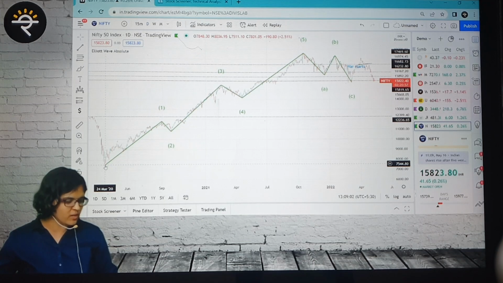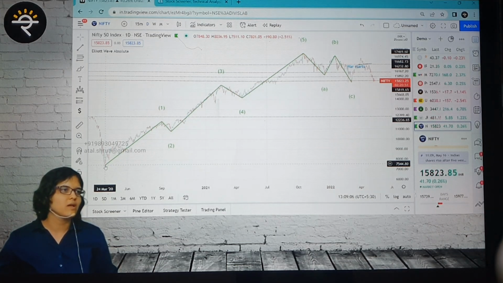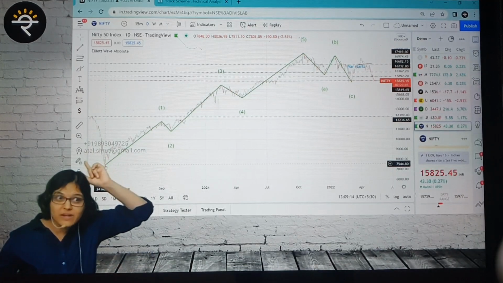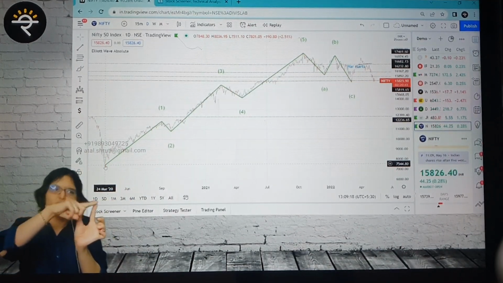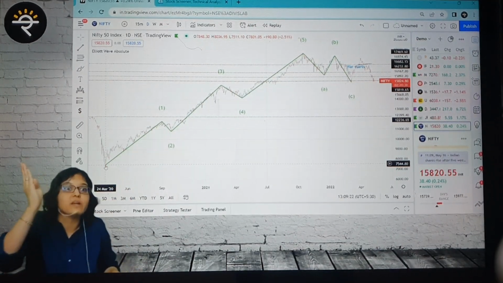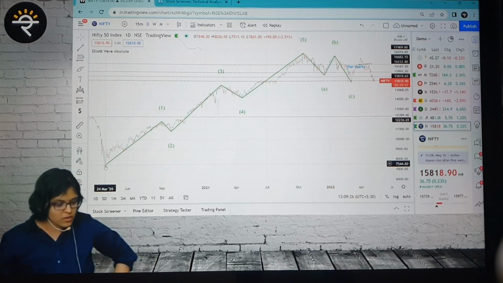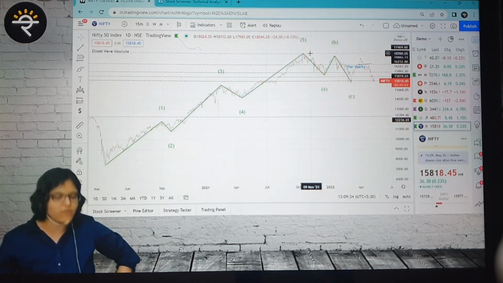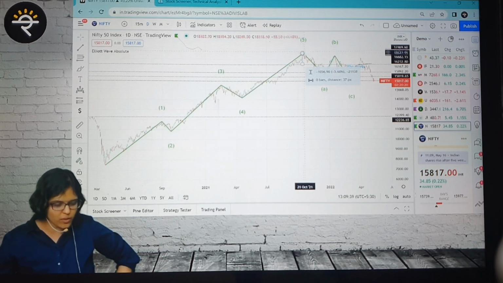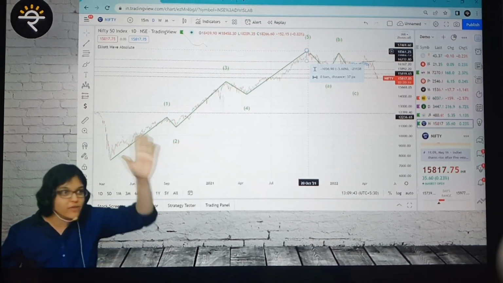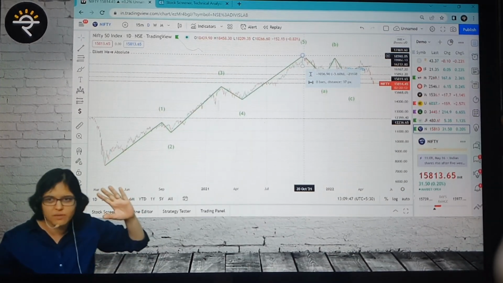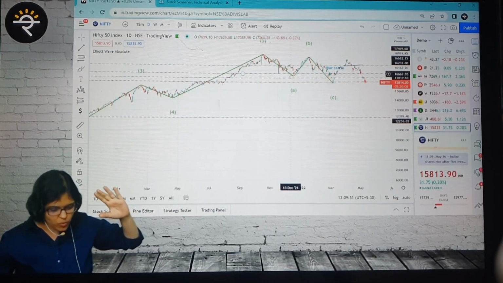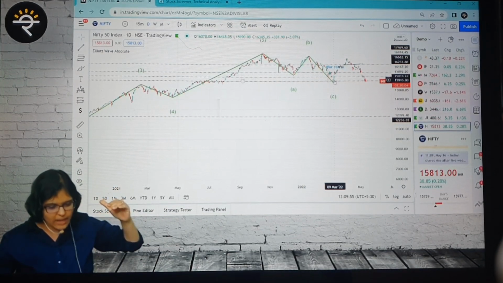So it says this is where the wave 1 starts. What is the date? 25th March 2020, the first rock bottom. If you remember, with Fibonacci also we said either you can take from the recovery completion. Ideally we have taken from there, but this is taken from here because they are saying the trend is starting from here. That's why they are taking the first one from here. So 1, you can see 2 is smaller, then 3, then 4, then 5. What is this? 14th October 2021, and this is the highest point in the market till now, 18,600 something. Then a correction starts, A, B, and C.